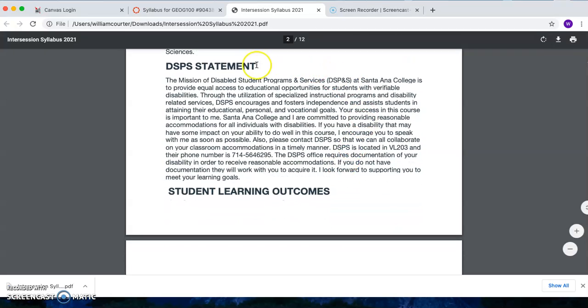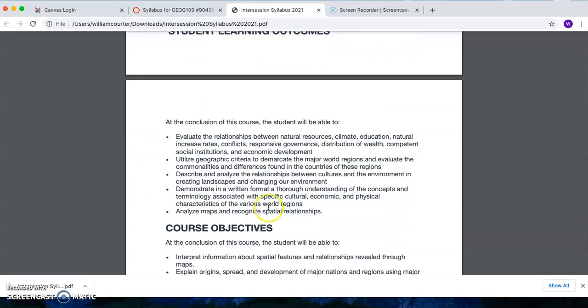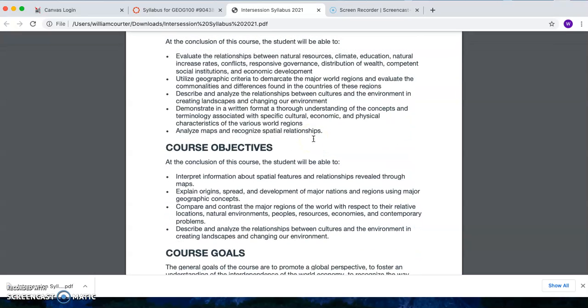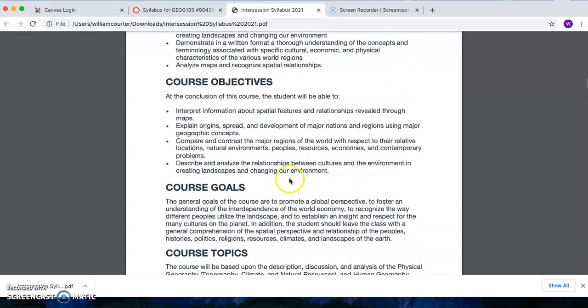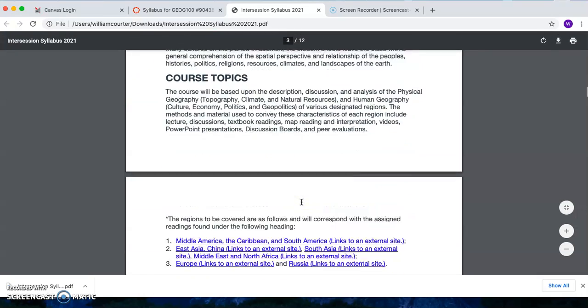Here's the DSPS statement. If you are DSPS, please make sure you read that. I'll give you some information about DSPS. Student learning outcomes, here they are. Go ahead and read those at some point. Course objectives. You can see I'm not reading through every single bit of this. I'm just giving you the highlights as much as a syllabus can have highlights. So these are the course objectives, the course goals, you can see that, and course topics.